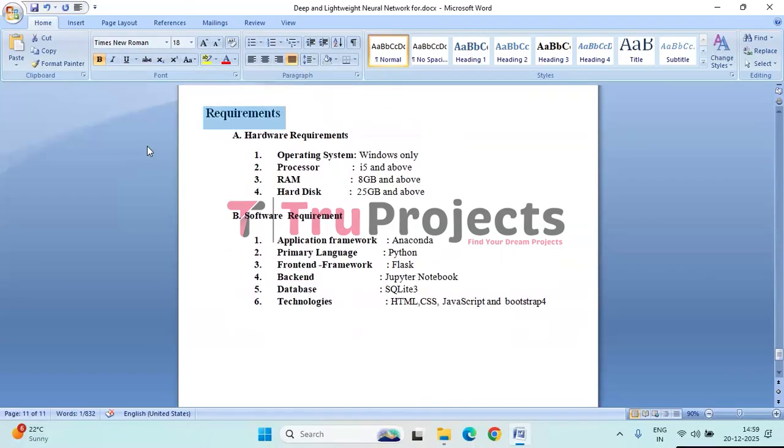Coming to the requirements, we have both hardware requirements and software requirements. Hardware requirements consist of operating system Windows only, processor i5 and above, RAM 8 GB and above, hard disk 25 GB and above. Software requirements consist of application framework Anaconda, primary language Python, front-end framework Flask, backend Jupyter Notebook. Database is SQLite 3. Technologies which we use to build the front-end are HTML, CSS, JavaScript, and Bootstrap 4.